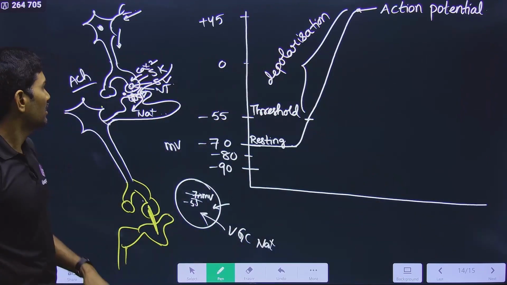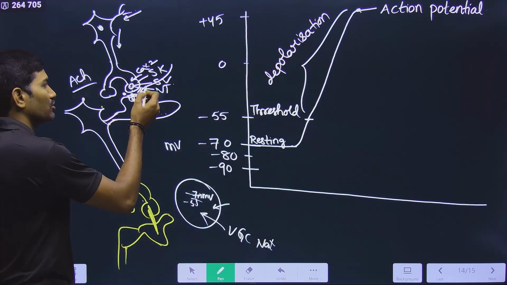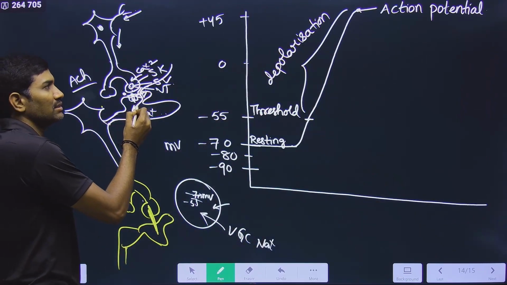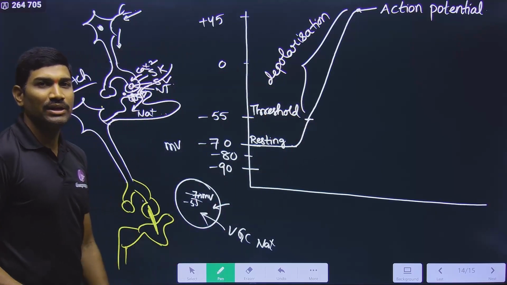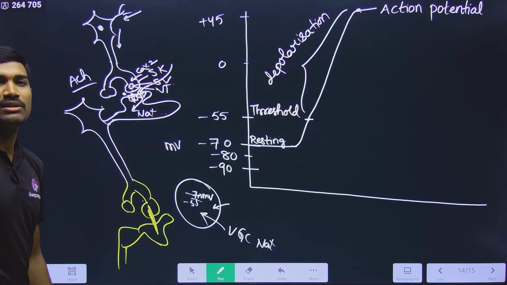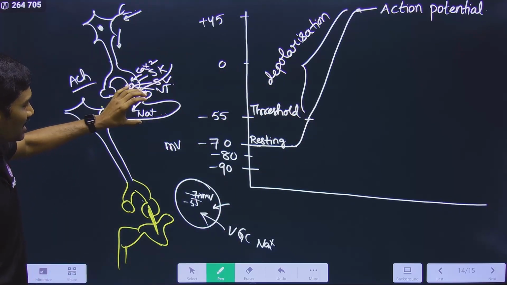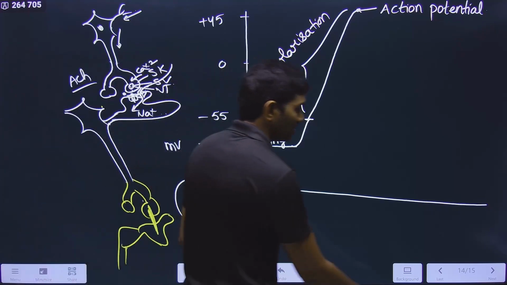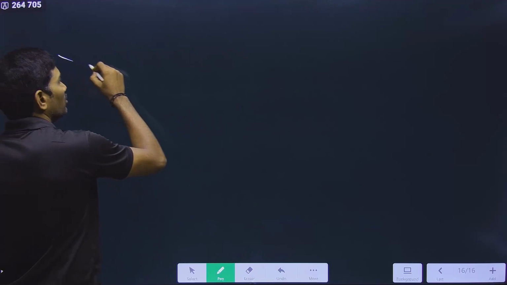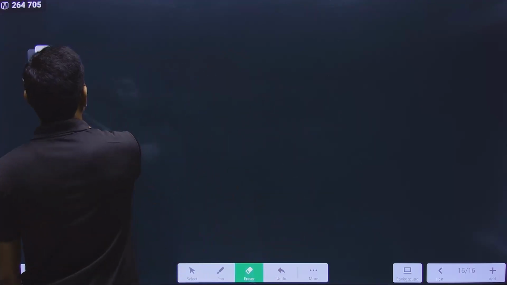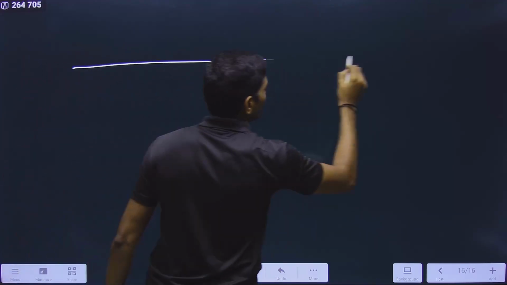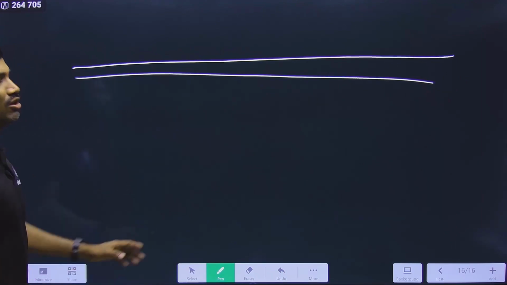Understood or not? And this is happening because of the initial entry of Na plus, and these voltage gated channels are opening, so that now more and more Na plus is coming. Now in a particular segment, please remember, you need to understand another concept. We are talking about the neuron. Suppose this is a long neuron, right? Suppose for the complete neuron as a straight line I am drawing, this is a long neuron.